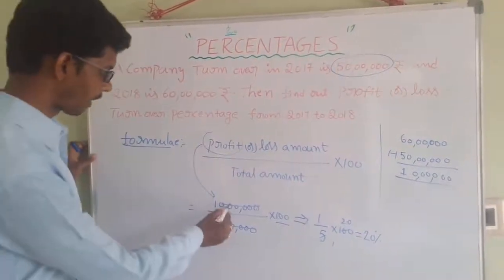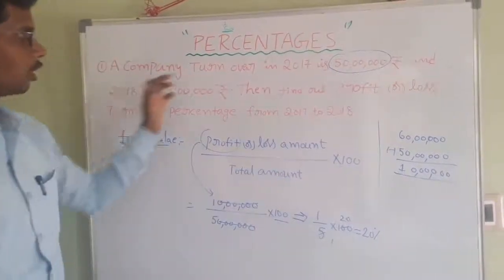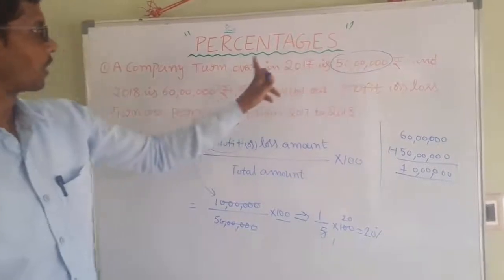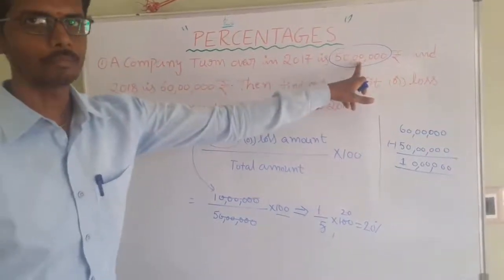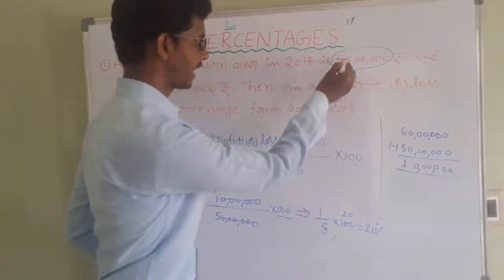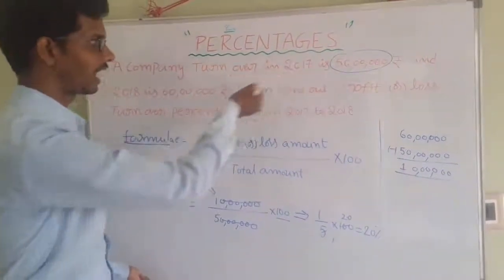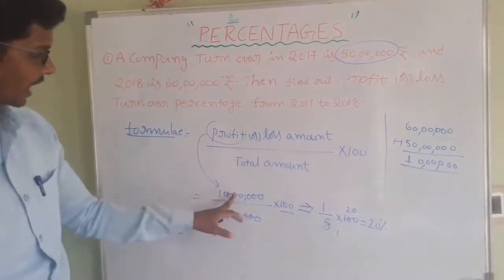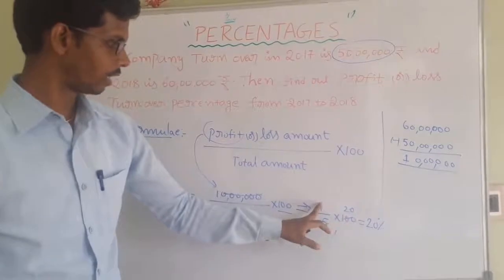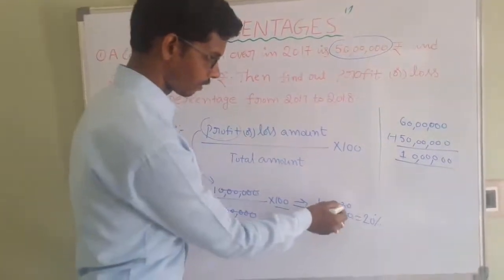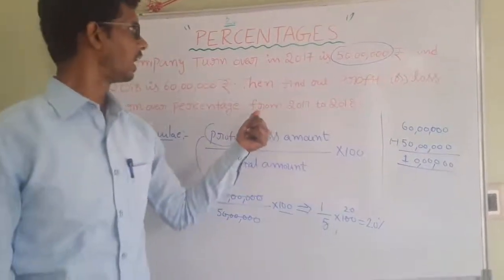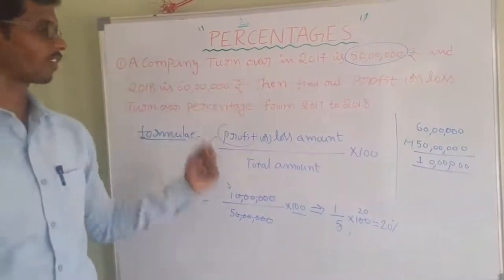Here, profit 10 lakhs by total amount. Why? Because we should calculate with respect to 50 lakhs, the initial turnover in the year 2017. With respect to 50 lakhs, 60 lakhs is increased, that is 10 lakhs increase. That is 10 lakhs by 50 lakhs into 100, which is 1 by 5 into 100. Five twos are 10, so that is nothing but a 20% increase. This is the percentage problem, the first one.